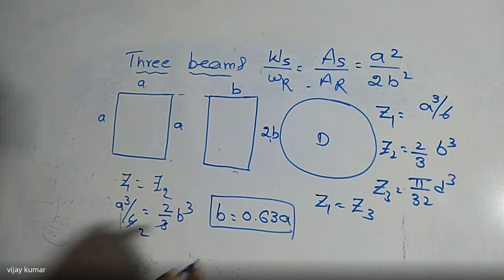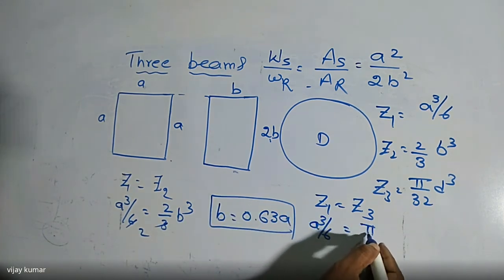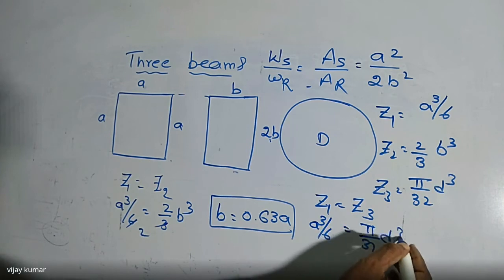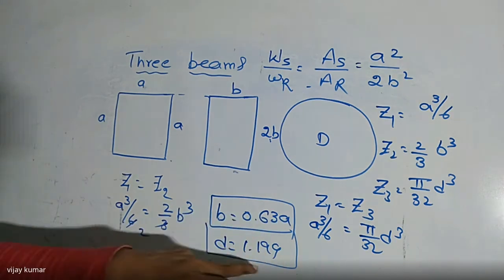So I'm getting A power 3 by 6 is equal to pi by 32 into D power 3. Then I'm getting the relation between D and A also. So I'm getting D is equal to 1.19 times A. So these are the relations between A and B, and A and D.